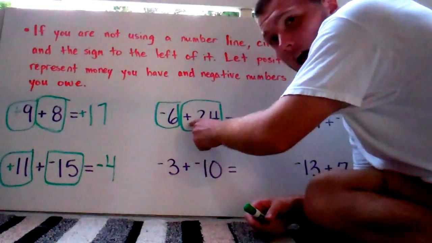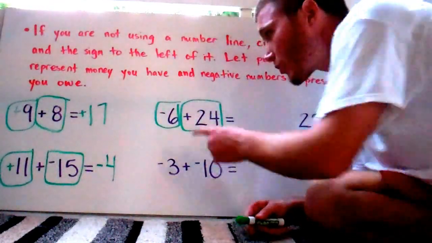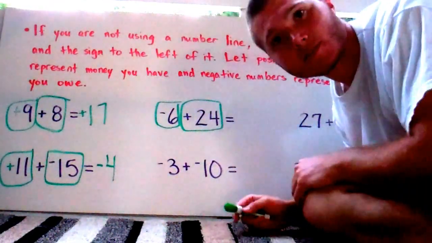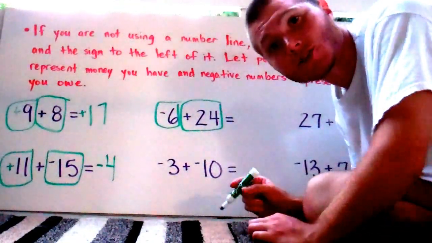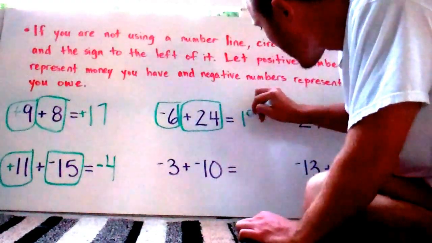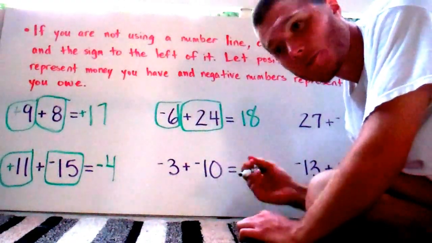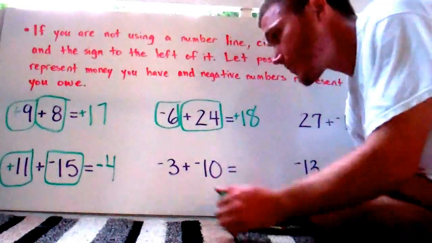You have $24, but you owe $6. Let's say you owe your friend $6 for going to the movies last week. You're going to pay your friend the $6 that you owe, and now you have $18. If you want to put a plus in front of it so that you know it's still positive, you can.